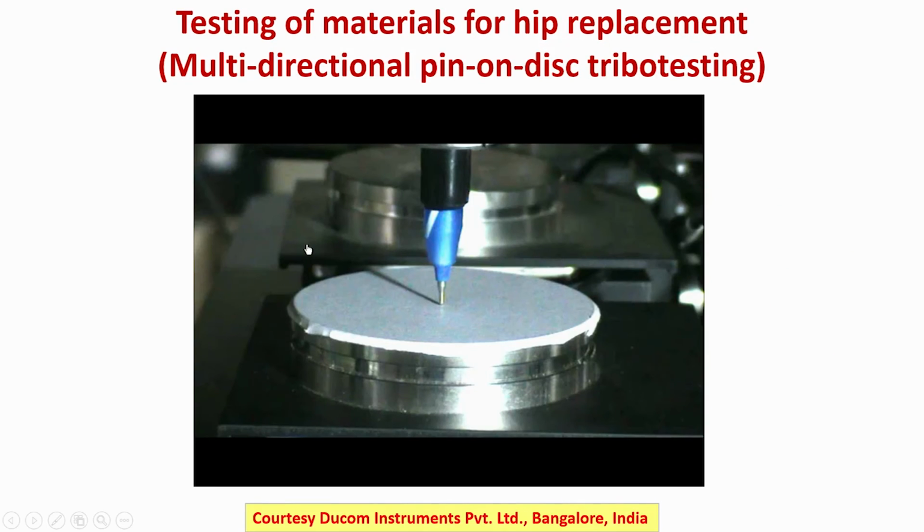Okay. So, this is in the multi-directional pin on disc kind of testing, and if you see this multi-directional pin on disc testing, that means these machines will operate in different directions like pin and disc in this particular motion. So, essentially this pin will not rotate like this, but the pin will go in a zigzag motion, and this zigzag motion essentially will simulate some of the biological phenomena at the articulating joints, and therefore, this kind of machine, not the conventional pin on disc tribo testing, will be very useful for most of the performance limiting assessment.